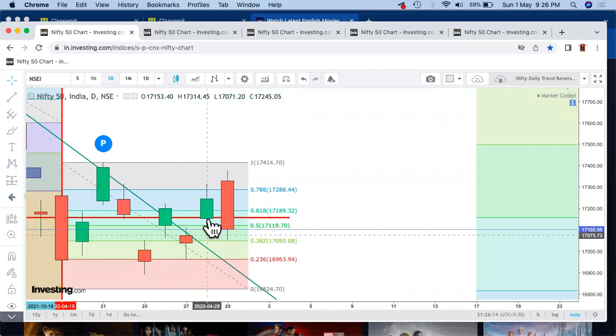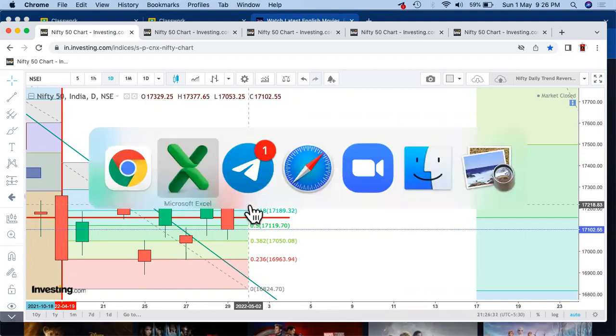Again, on Thursday, we had a bullish candle and I was expecting that it would move further up, but it didn't go up. What happened is it just closed above the previous high. And then we had a bearish engulfing candle on Friday. So let's see. Hopefully, I am expecting that the market would be going down further.